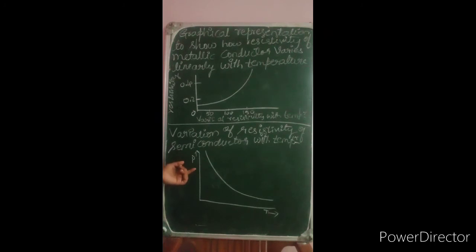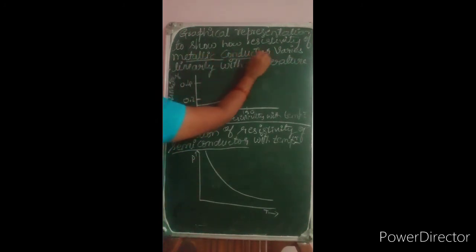The resistivity of the semiconductor decreases with the increase in temperature. This graph is for the semiconductors and this is for the metallic conductor with respect to temperature.